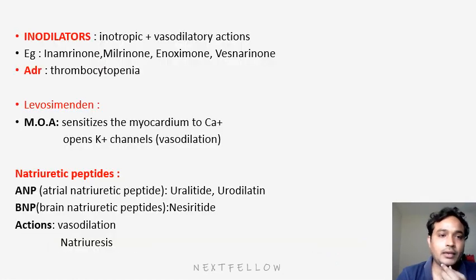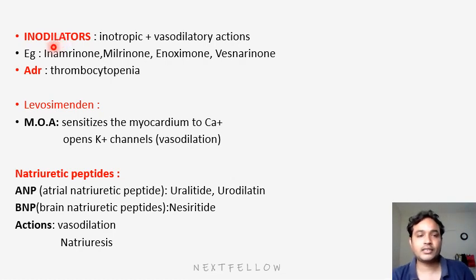Next drugs will be inodilators. Previously we saw diuretics and inotropic drugs. Next, inodilators. Inodilators means, as the name itself says, they are inotropic and vasodilatory. Inotropic means increased contraction. Vasodilatory means vessel dilation. So what are the drugs we have? Inamrinone, milrinone, enoximone, and vesnarinone.